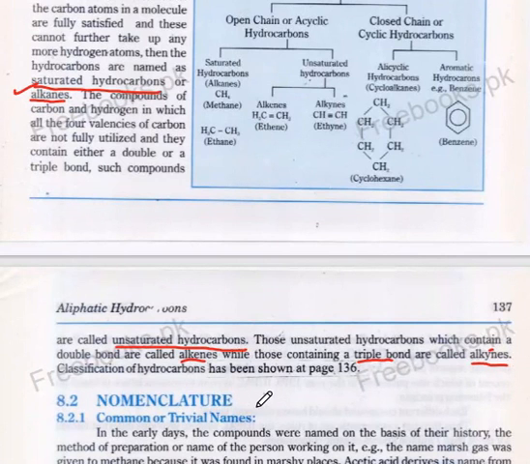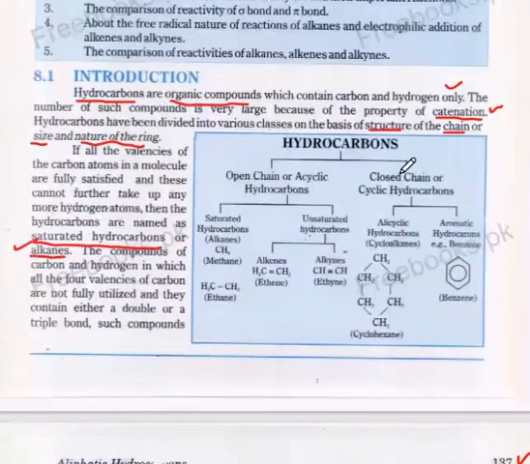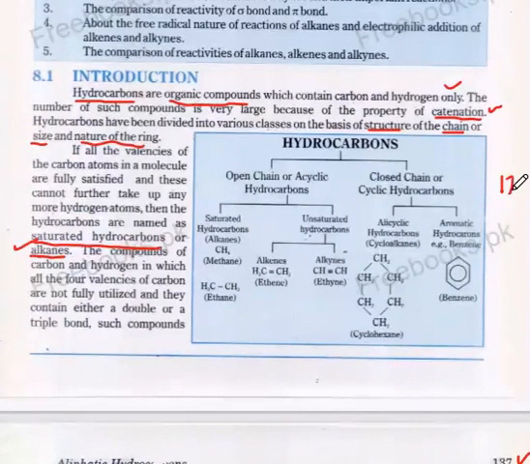Classification of hydrocarbons has been shown at page 136. This page is 137, while a graph is given at the previous page, and this page number is 136. We can see here the classification of hydrocarbons. Hydrocarbons are those compounds which contain carbon and hydrogen. Hydrocarbons are classified into 2 categories: open chain or acyclic hydrocarbons.